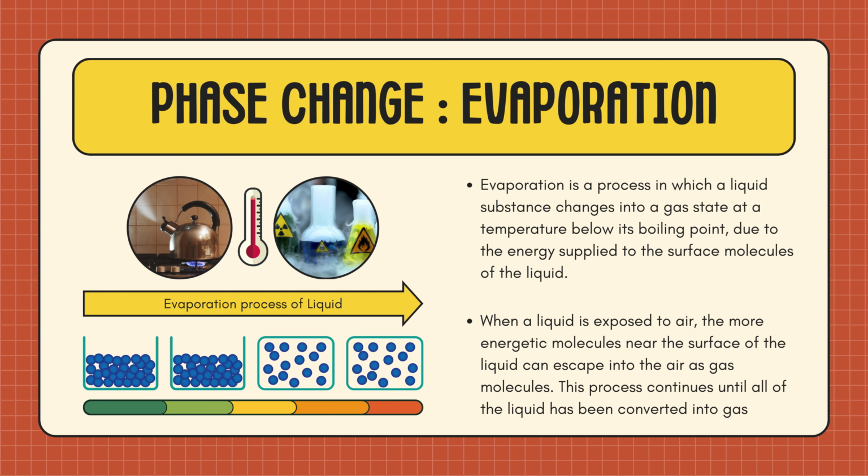Evaporation. Evaporation is a process in which a liquid substance changes into a gas state at a temperature below its boiling point, due to the energy supplied to the surface molecules of the liquid. When a liquid is exposed to air, the more energetic molecules near the surface of the liquid can escape into the air as gas molecules. This process continues until all of the liquid has been converted into gas.